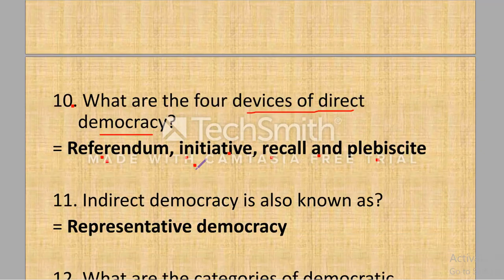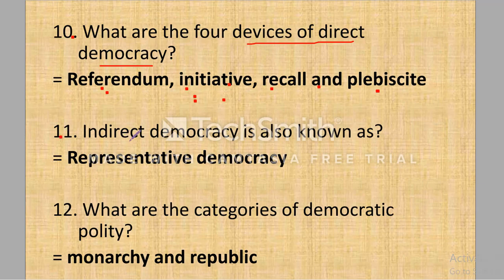For example, direct democracy is exercised in nations like Switzerland, and indirect democracy is exercised in India or USA, etc. Next question. Indirect democracy is also known as representative democracy, because here people choose representatives to exercise the supreme powers and make laws.